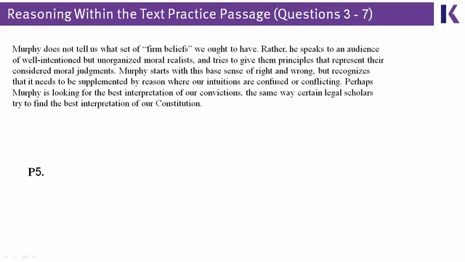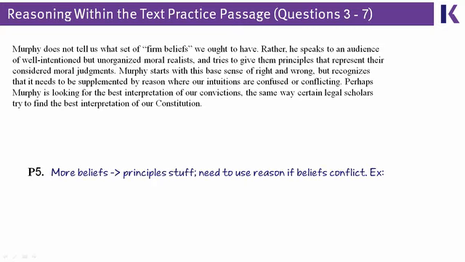Paragraph 5 then expands on the author's evaluation and explanation of what Murphy is trying to do in his book. So in a way, what this paragraph does is have more reinforcement of this idea that you start with belief and then move on to principle. There is, however, one new caveat that the author allows for, that Murphy understands this doesn't solve the whole problem, that we need to supplement these beliefs by reason when, for instance, my beliefs are different from yours, and so we come to different moral principles.